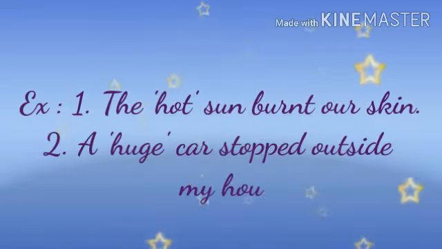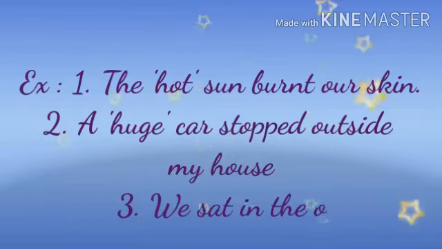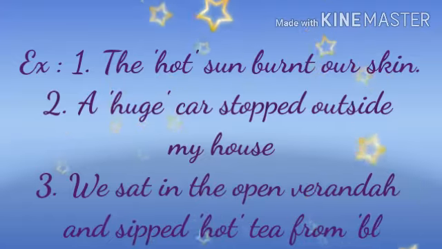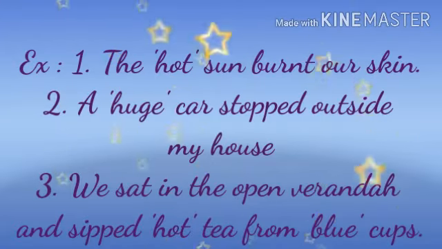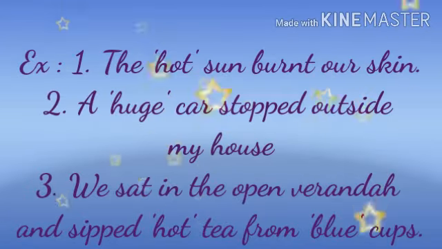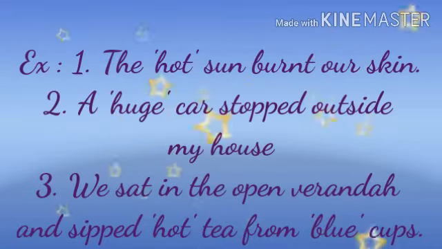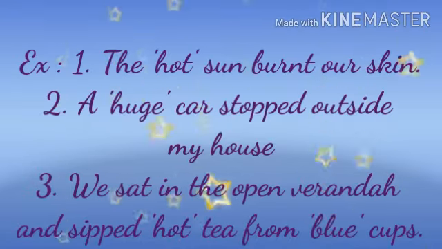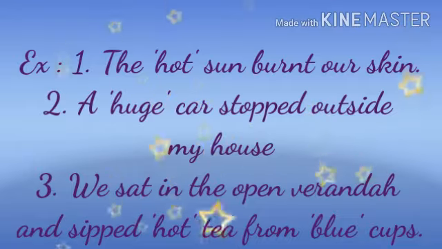A huge car stopped outside my house. We sat in the open veranda and sipped hot tea from blue cups. The adjectives hot, huge, open, blue possess quality. They are adjectives of quality.